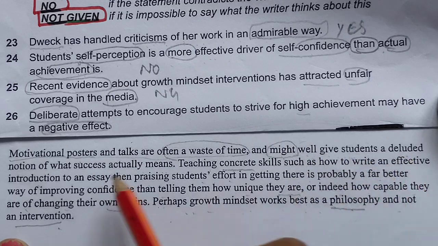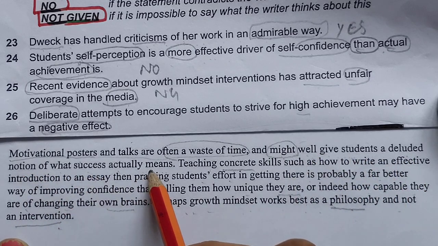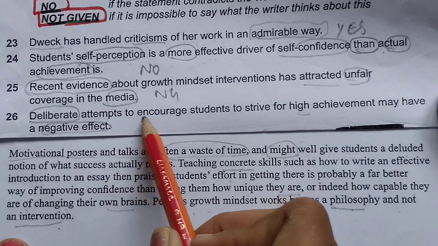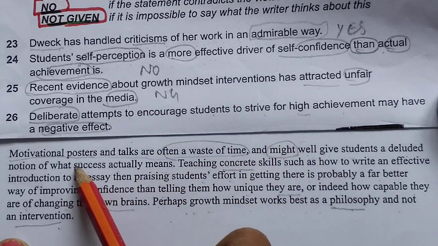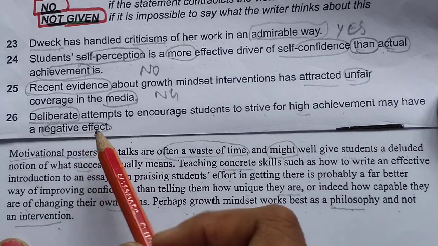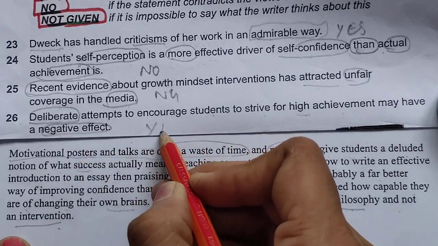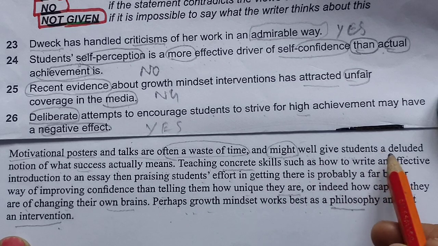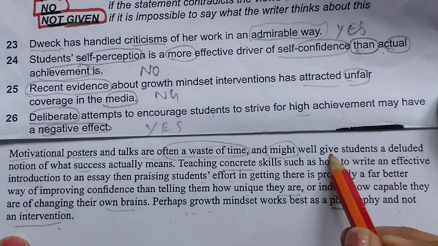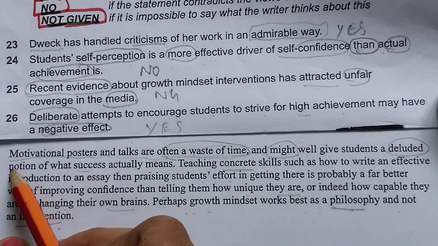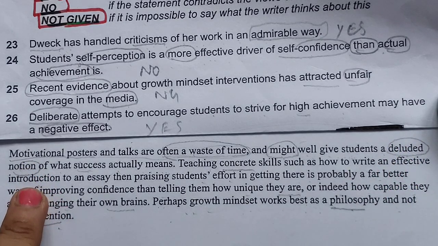Well, give students a deluded notion of what success actually means. Deliberate attempts to encourage students to strive for high achievement, high achievement means success, may have a negative effect. Definitely this is yes, because it's often a waste of time, and gives students a deluded notion, meaning the negative point of it is denoted.